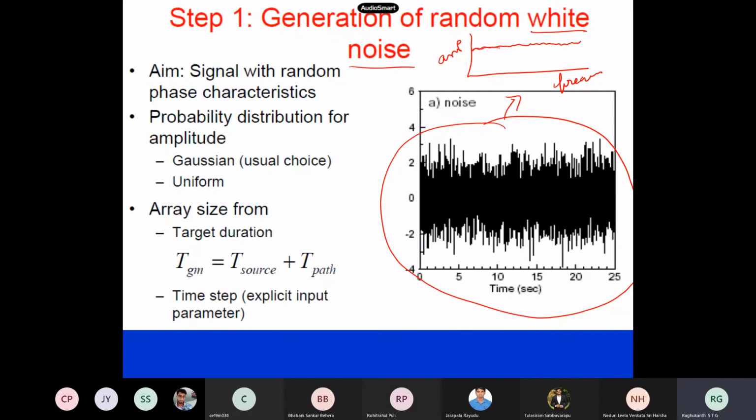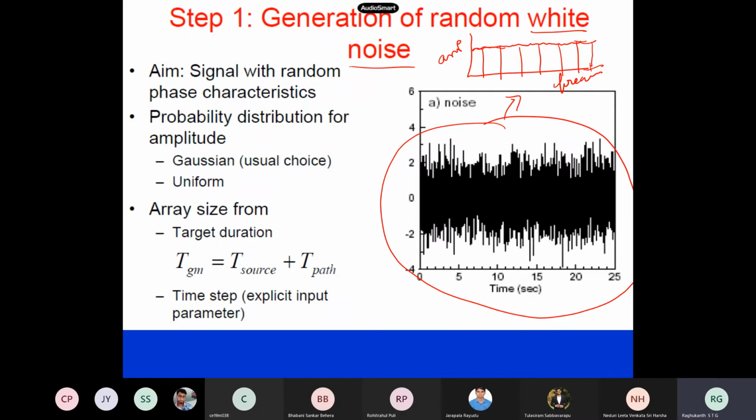What does it tell you? If I have 1 hertz, 2 hertz, 10 hertz, 100 hertz, 50 hertz, whatever you have, all their amplitudes are almost the same. So this is like white color, right? What do you mean by white color? It contains all the colors, right? You would have studied the spectrum and prism. White means it contains all kinds of colors. So the word comes from this: white noise means it contains all frequencies.